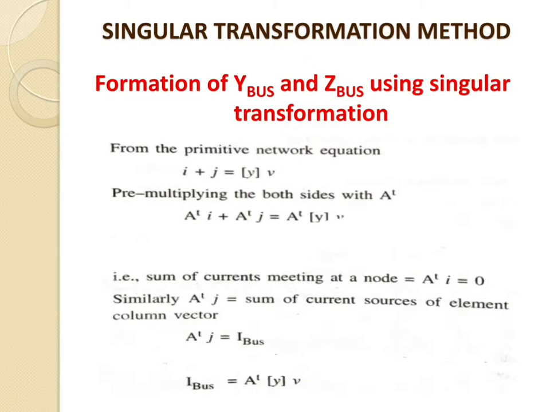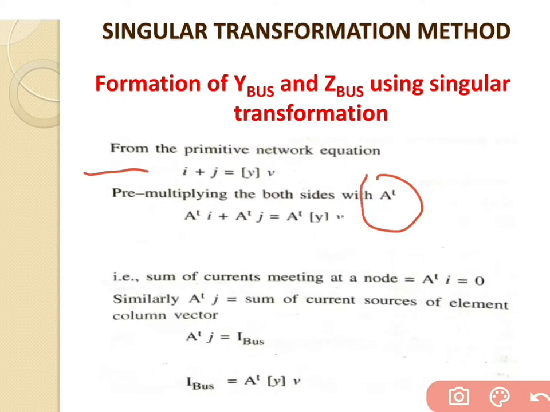From the primitive network we have already derived the first equation, I plus J is equal to Y into V. With that equation we will go for the further procedure. Pre-multiplying both sides with A transpose, the previous equation, I plus J equal to Y V, multiplied by A transpose on both sides, gives the new equation: A transpose I plus A transpose J is equal to A transpose Y V. This is the new equation.